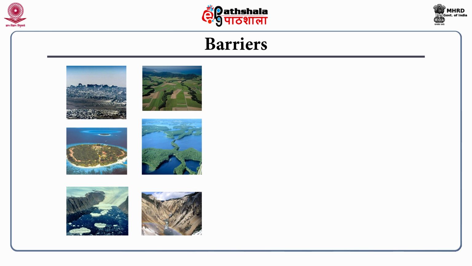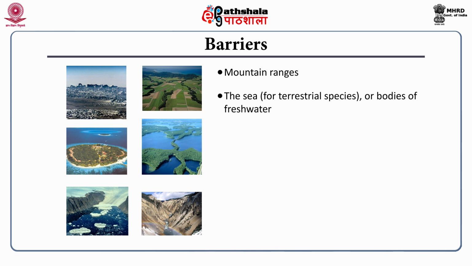So, the barriers in allopatric speciation may not be just the isthmus, it could be anything. The mountain ranges, for example, or sea for the terrestrial species. Bodies of fresh water could be a separating thing, for example a lake, or an island inside a lake. Land is a barrier for aquatic, especially freshwater species, like a lake: the surrounding land confines that aquatic organism to that particular pond or lake.